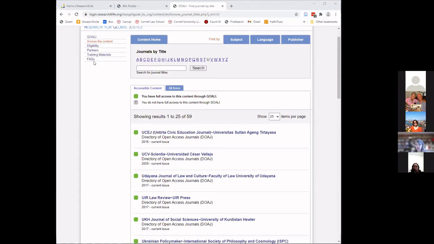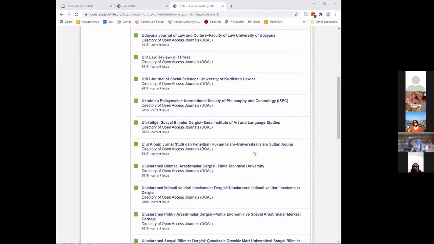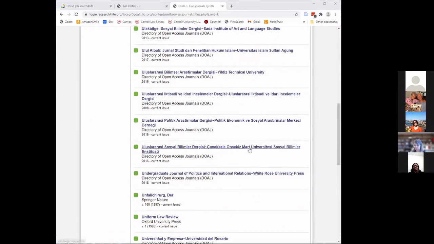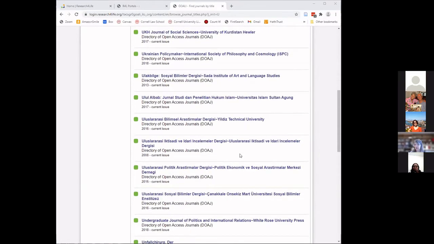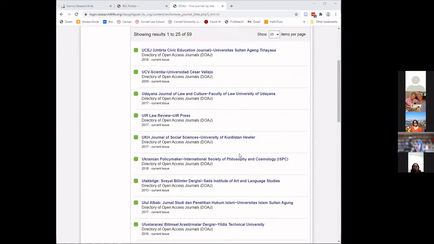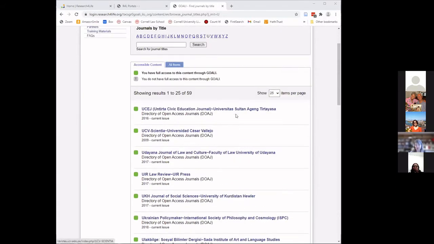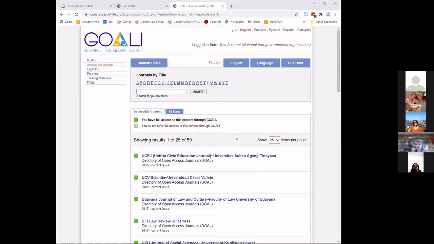Wonderful. Okay, so I was looking for the Uniform Law Review, and in fact, there is the Uniform Law Review. Notice that it's among a number of journals from different sources that we can use. We're going to get much more deep into finding articles in journals in just a moment, but for now, let's go back to our content homepage,